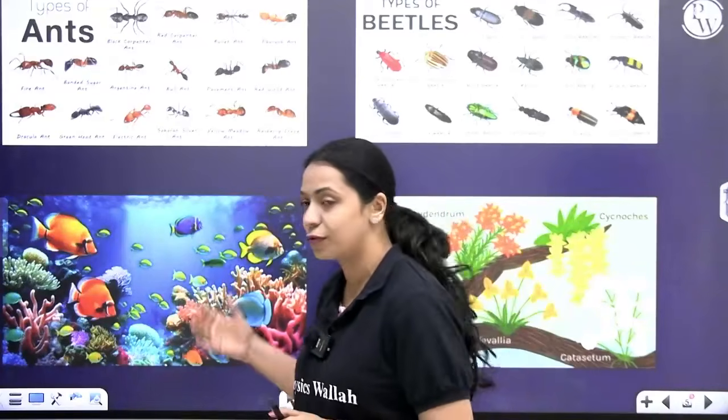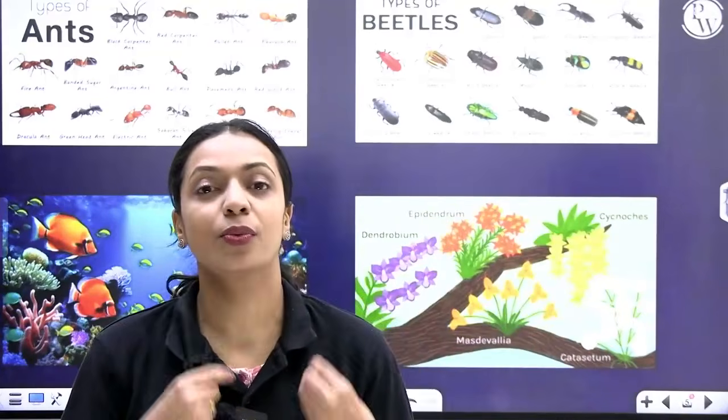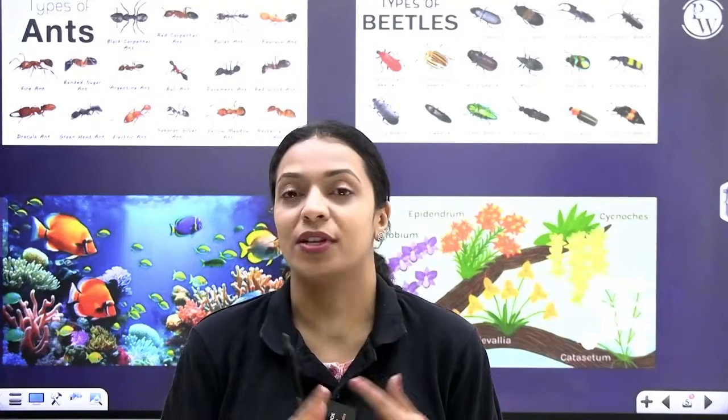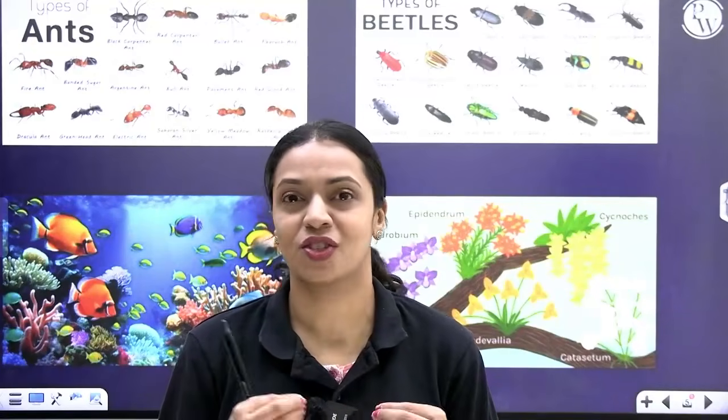And then there are about 28,000 species of fishes and roughly around 20,000 species of orchids, which is a type of flowering plant. So with just 4 groups of organisms, we have so much variety. So imagine all of the insects, all of the different types of flowering plants, and it just blows your mind to think about how much diversity exists on our planet.